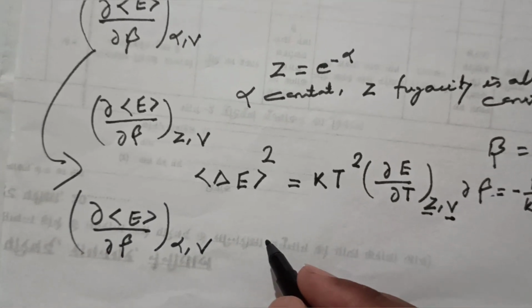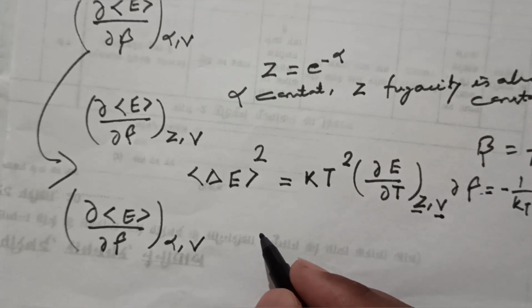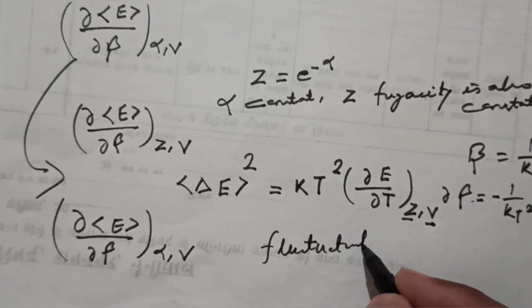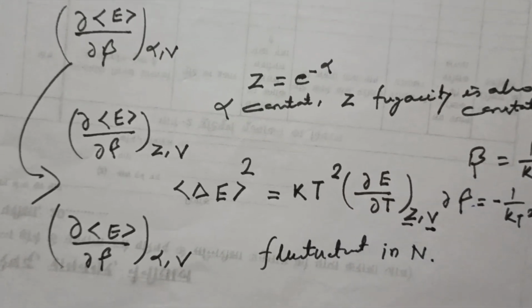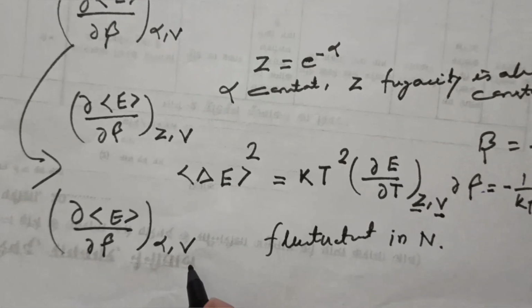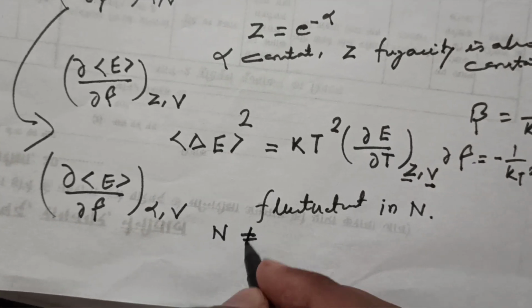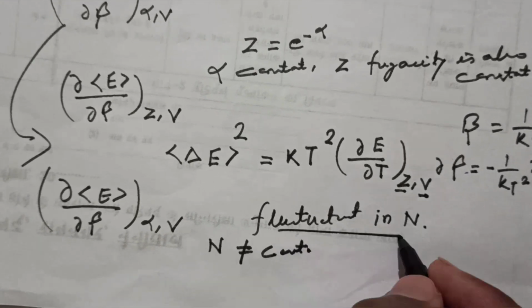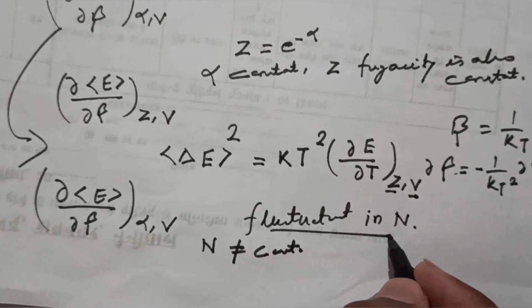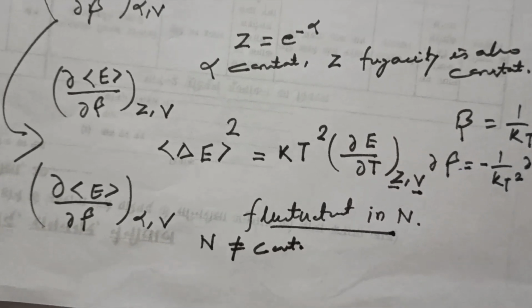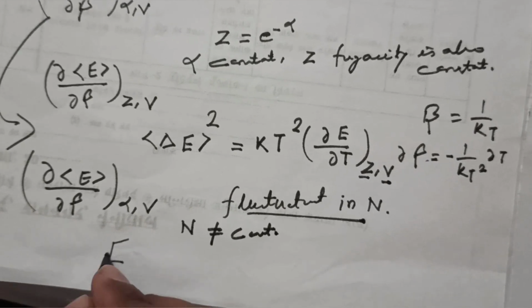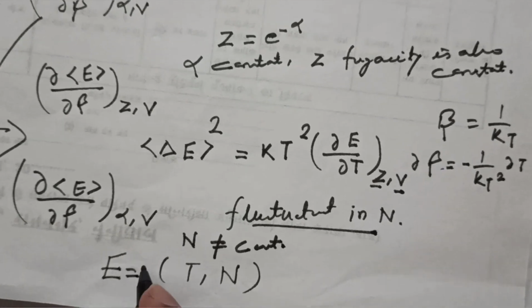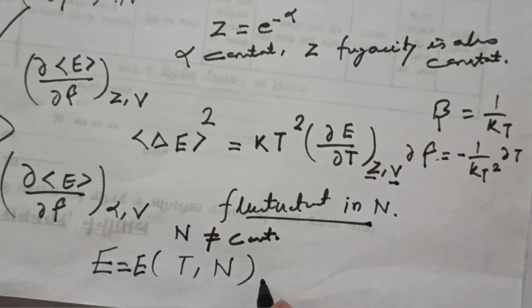Since you know that N is not constant, there should be a contribution because of the fluctuation in the number of particles N. So now you can see that the energy becomes a function of temperature and number of particles: E is a function of temperature and number of particles.